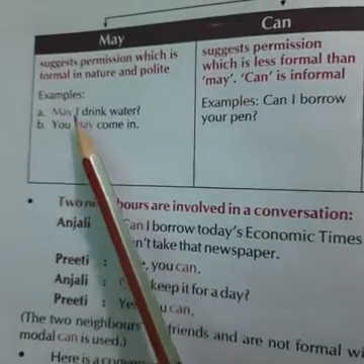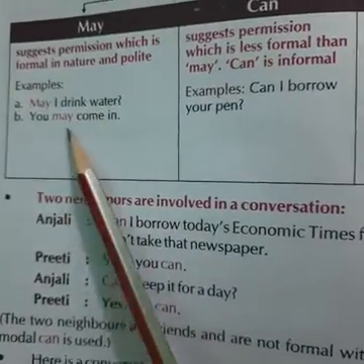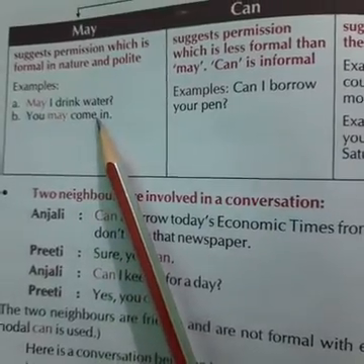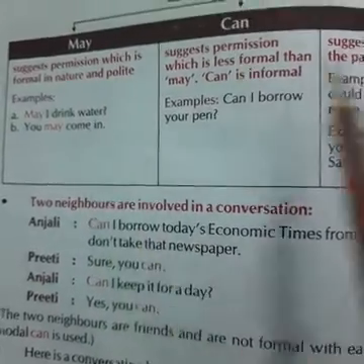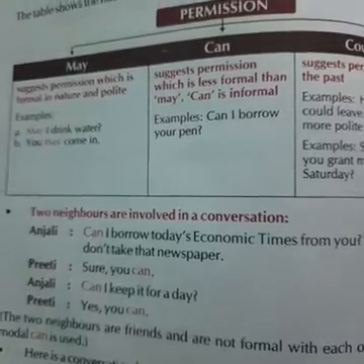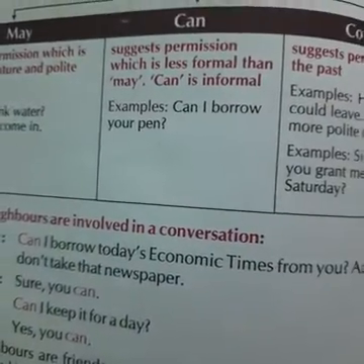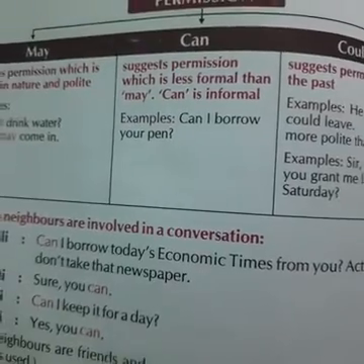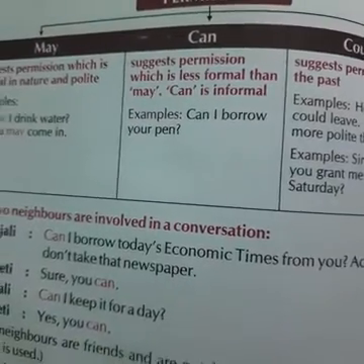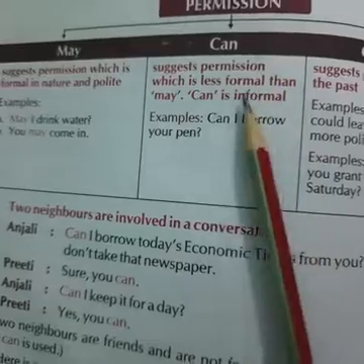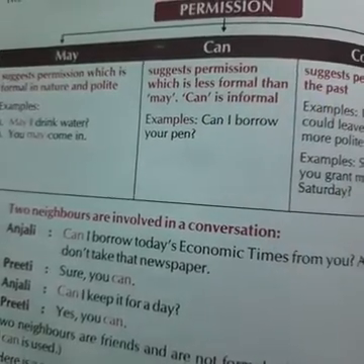For example, say, may I drink water? You may come in, तुम अंदर आ सकते हो, क्या मैं पानी पी सकता हूँ. So suppose when you are in school and when you are seeking the permission from your seniors, then you have to use may. But when you are informally communicating, means when you are talking with your friends, with your family, then you don't need to say may. You can simply use can when you have to take the permission.